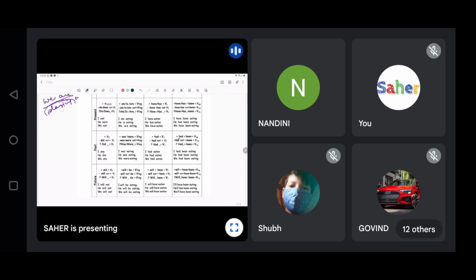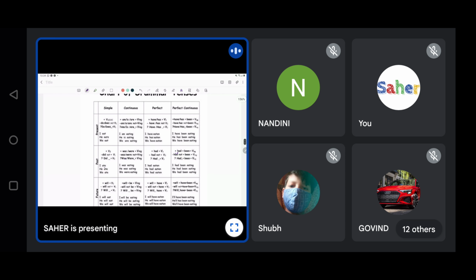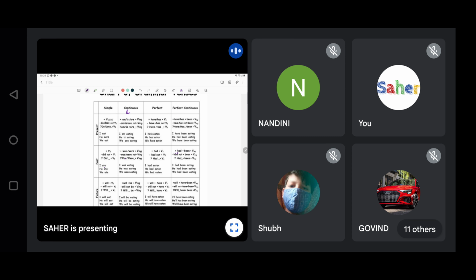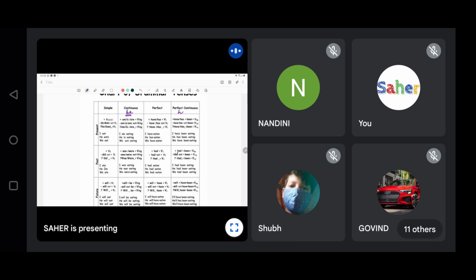You are going to ask me, ma'am, tomorrow, can you please differentiate between present continuous and present perfect continuous? Present continuous and present perfect continuous have different forms. All the forms of be are used in present continuous, the auxiliary be verb, and in present perfect continuous the form of have is used along with been. So whenever we use have, we have to use been.